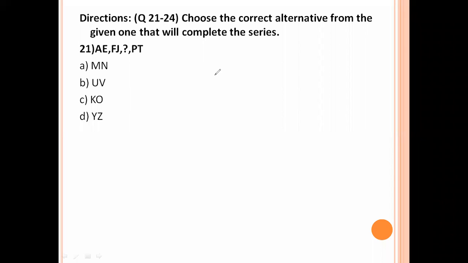Choose the correct alternative from the given one that will complete the series. A, F means plus 5. E is 5, J means 10, plus 5. F is 6, 6 to 11. 11 means K. K start with only 1. That means option number C is the right answer.